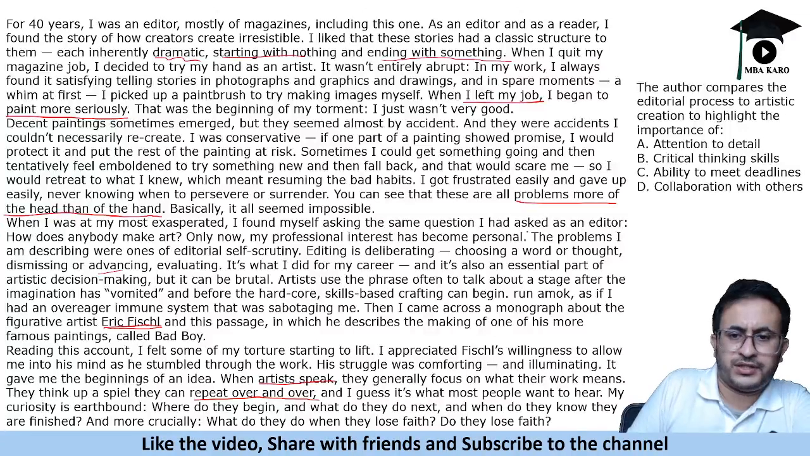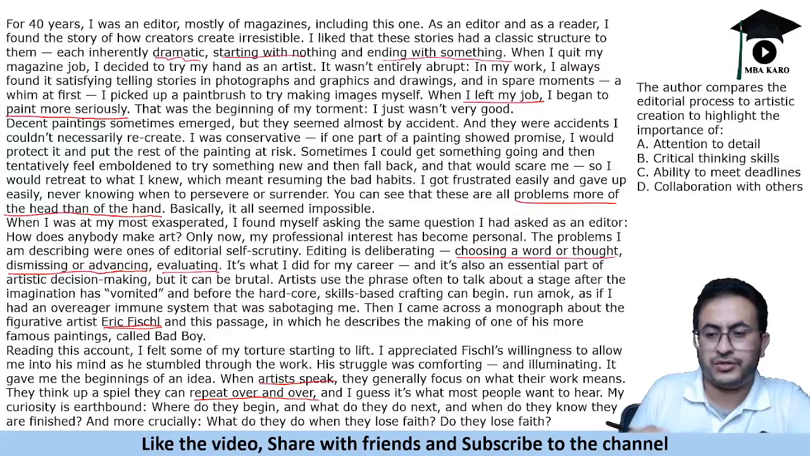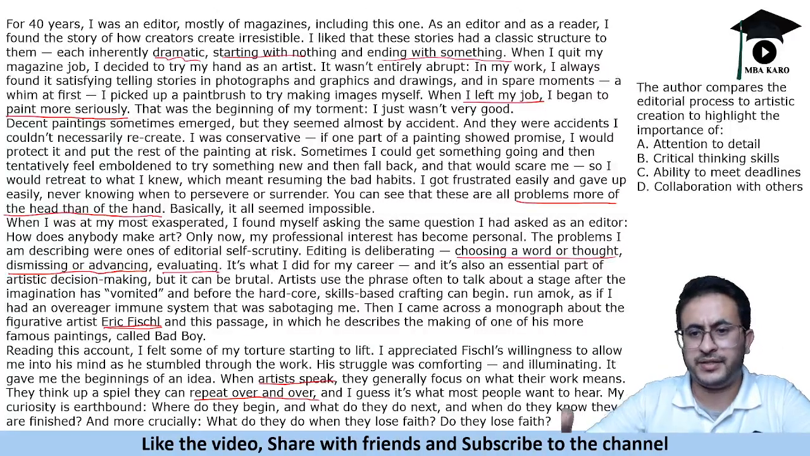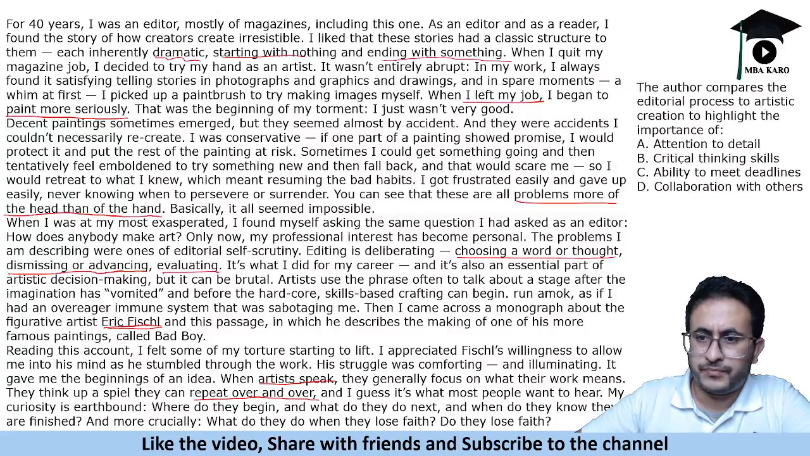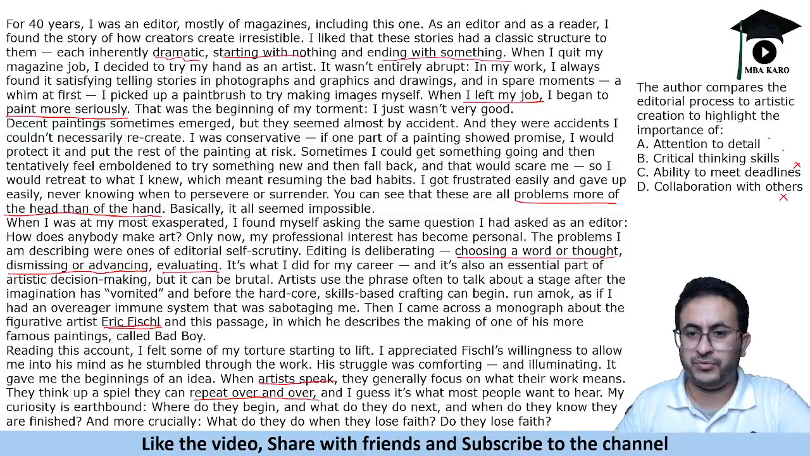When it talks about the third paragraph, it says the same question asked as an editor, right? And it talks about editing as deliberating, choosing a word or thought, dismissing or advancing, etc. So the author is comparing editing with arts. So what is it highlighting? Attention to detail, critical thinking skills, ability to meet deadlines, collaboration with others. Now these are out of scope. Nowhere does it talk about the ability to meet deadlines or collaboration with others.